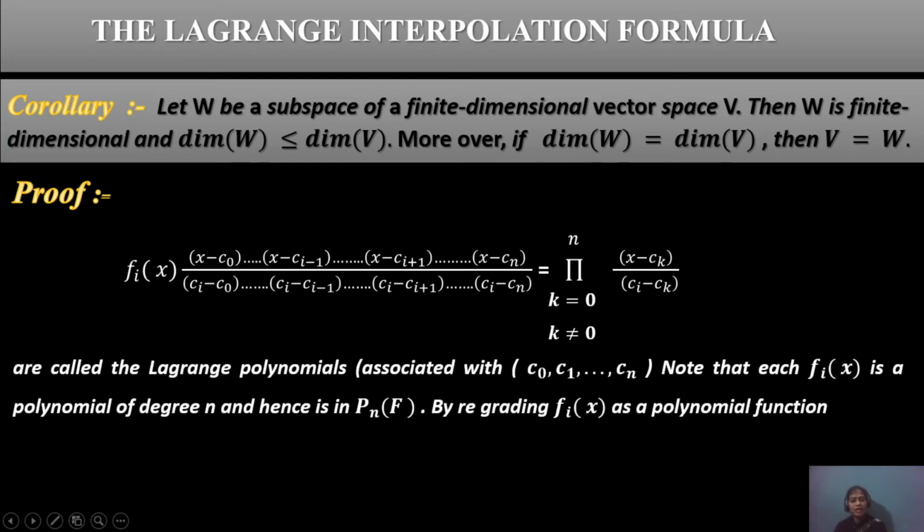Note that each of these f_i is a polynomial of degree n, and hence it is a function in P_n(F). By aggregating f_i as a polynomial function, we see that f_i(c_j) equals 0 when i is not equal to j, and 1 when i equals j. This is the Lagrangian property of the Lagrange polynomials. Then beta equals f_0, f_1 to f_n is a linearly independent subset of P_n(F).